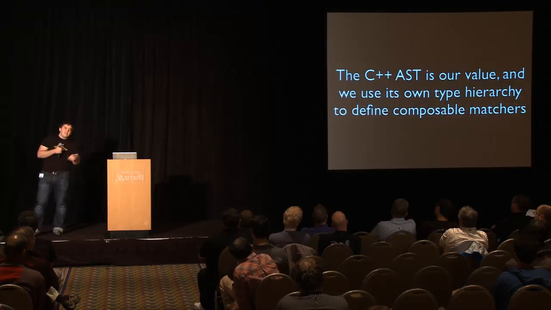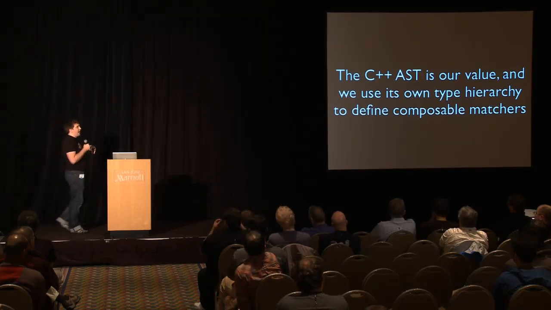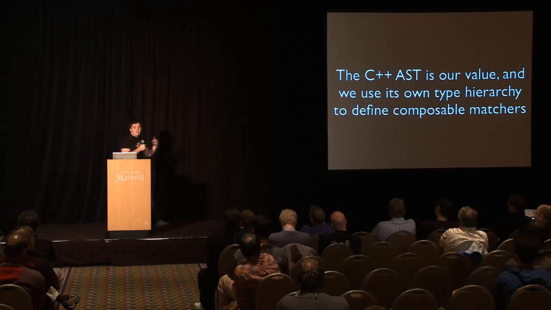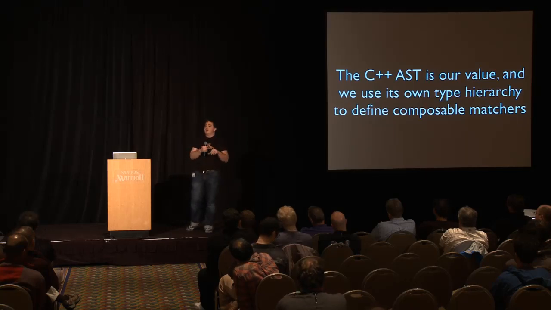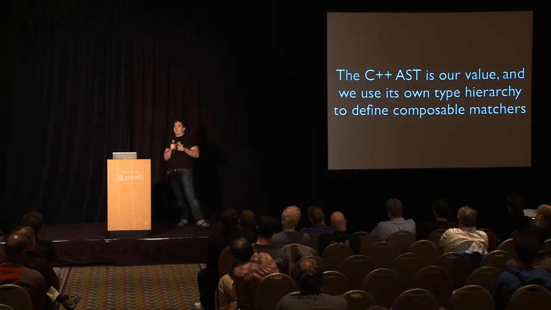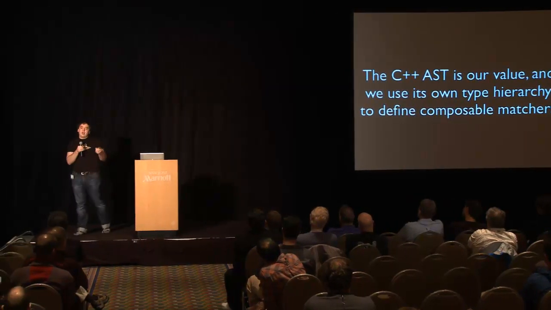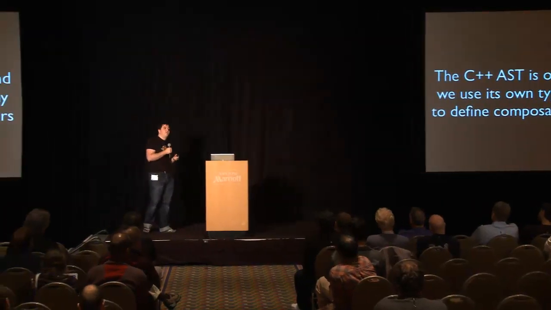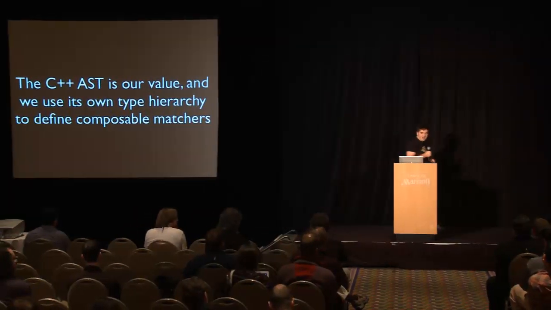And if we think about the AST in Clang as a value, we can imagine coming up with a predicate library, a predicate matching library, targeting those values. The really interesting thing is we can actually derive all of the predicates we need from Clang's own AST. You can almost invert the AST and turn it into a set of matchers for those AST nodes. And as we do that, we end up coming up with really easily composable matchers. It gives us a great point to kind of unify common patterns that people want to match again and again inside of a specialized predicate that handles that logic.